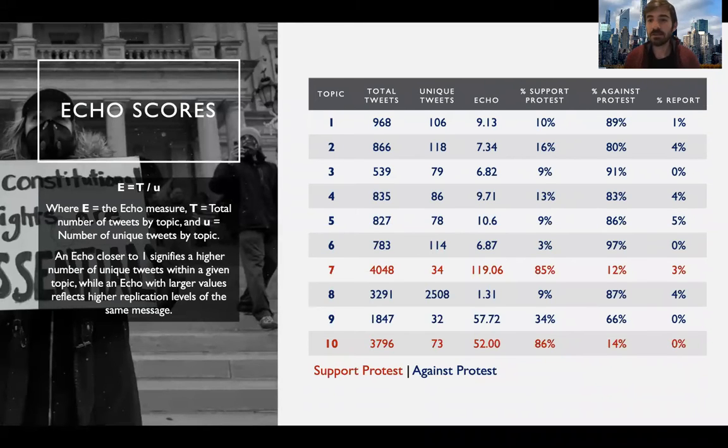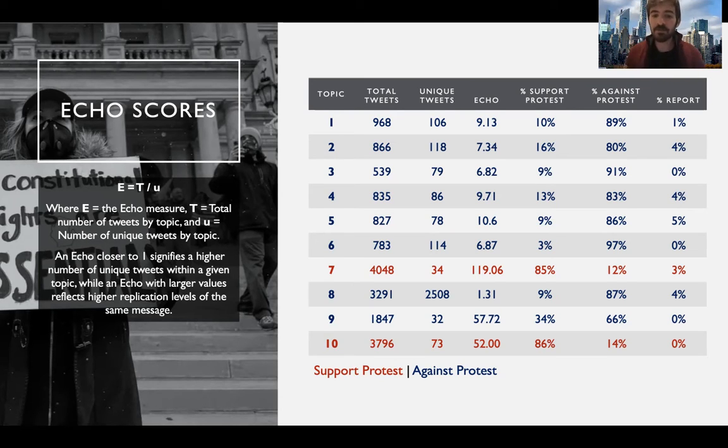Then we also looked at another metric developed for this study that we called echo scores. This gives an idea of how much the same message is being replicated throughout these different topic clusters, and it captures whether there's an echo chamber effect going on. It's calculated by taking the total number of tweets associated with each topic and dividing it by the number of unique tweets in the topic. So an echo score closer to 1 signifies a higher number of unique tweets, while larger values show high replication of the same message in that discourse.